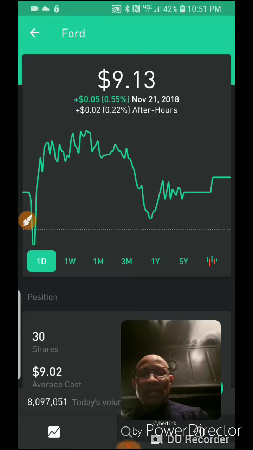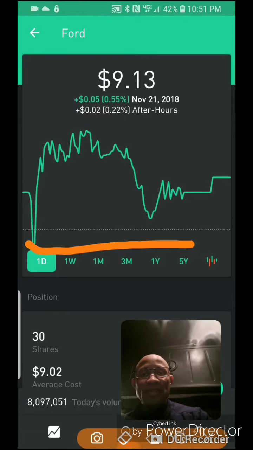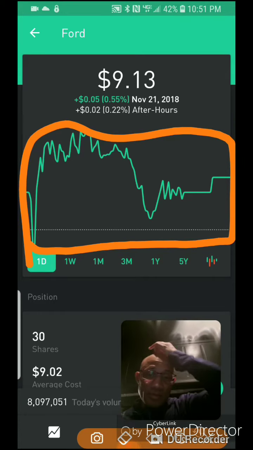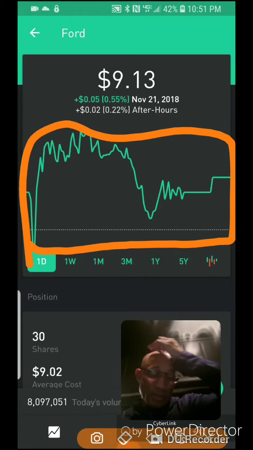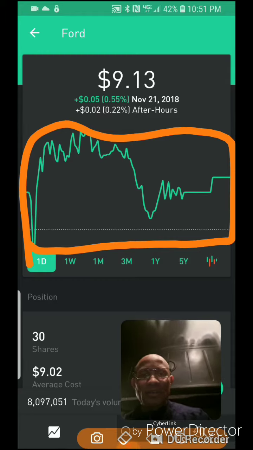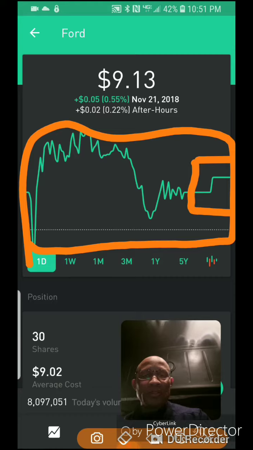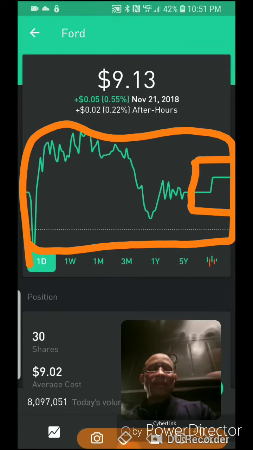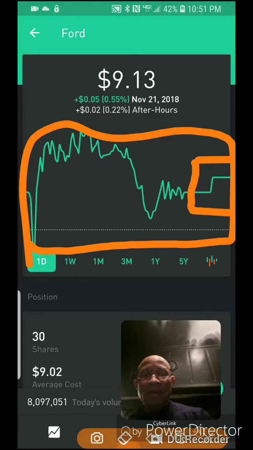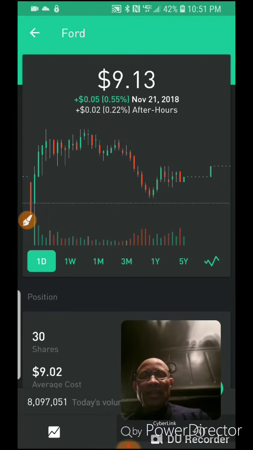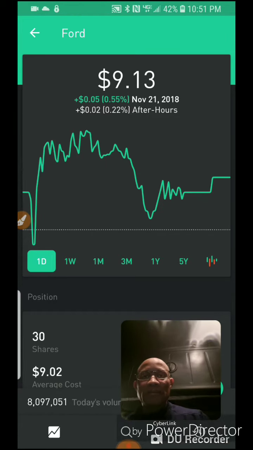Within that app, you also have this section right here. It just shows the price movement pretty much over today. Right here where you see this straight line that looks like it's dead, that's the end of the market, and it's going to stay like that until, I think they have a half day on Friday, the day after Thanksgiving, but Monday it'll be back up again. You can change the chart to make it look like a little candlestick chart. Candlesticks, that's a whole other story. But anyway, let's go back to the little line chart.